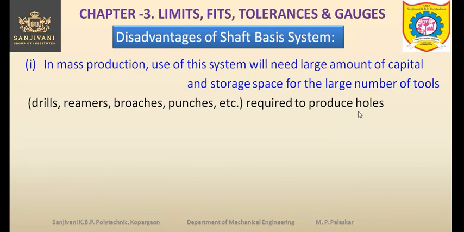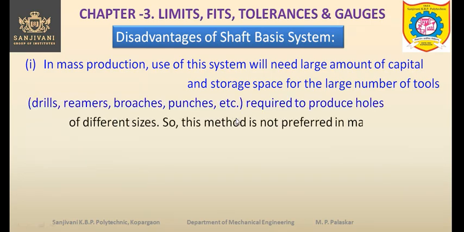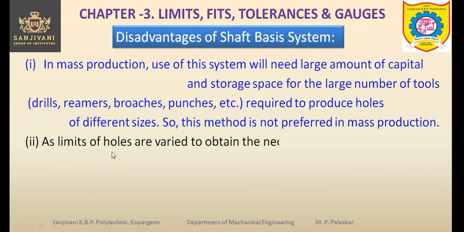because we have to produce the various sizes of the holes and the shaft size is kept constant. So many tools are required to produce the holes of different sizes. So, this method is not preferred in mass production. In mass production, this method cannot be preferred, as limits of holes are varied to obtain the necessary type of fit. The second disadvantage is that if you vary the limits of the holes in order to obtain the necessary